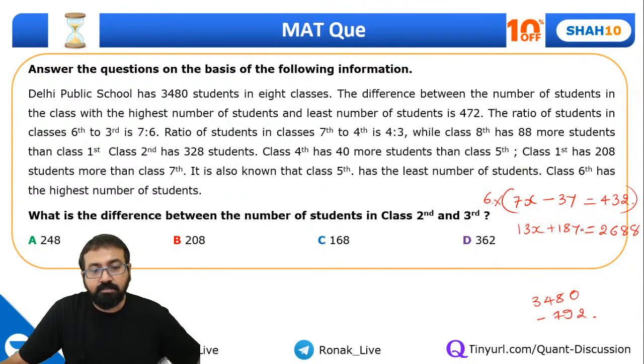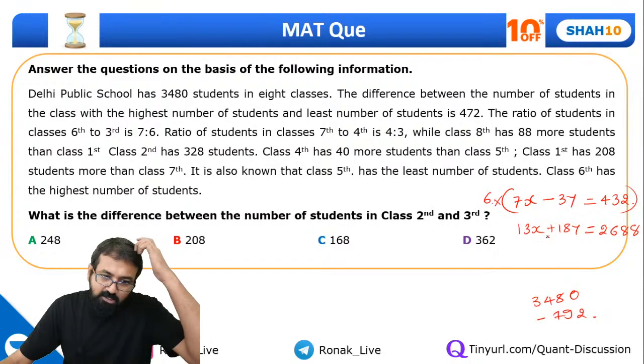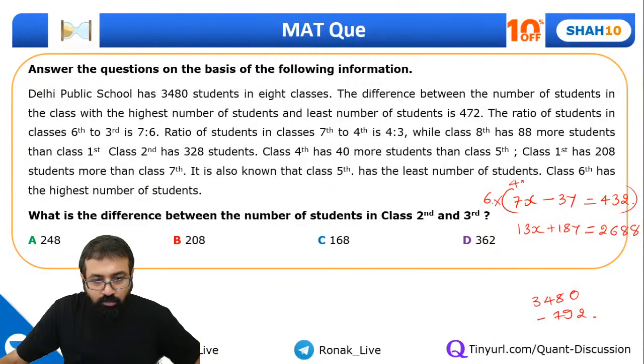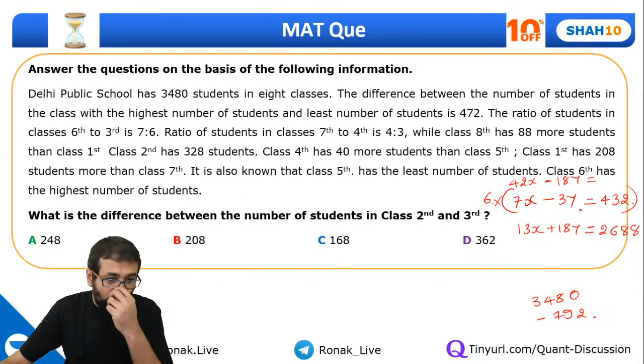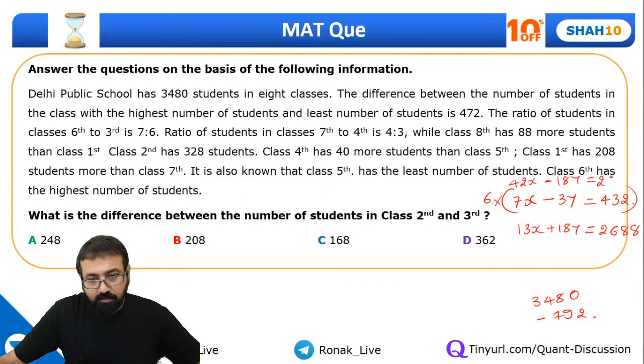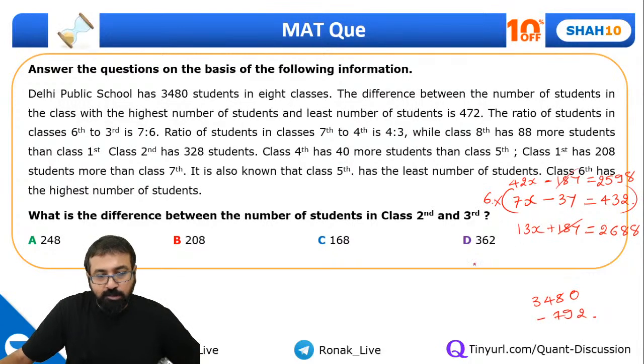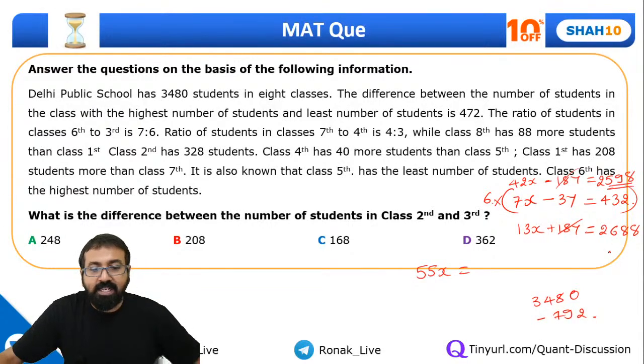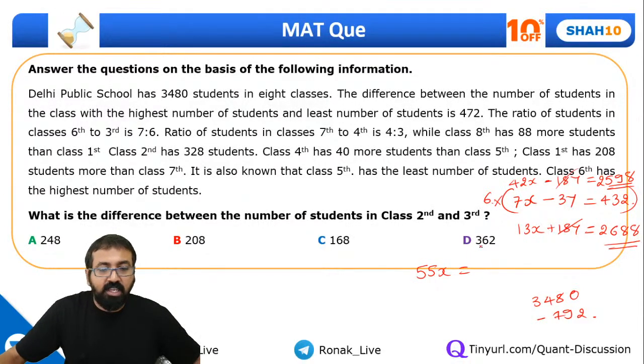So this will become 42x, minus 18y, and 6 fours are 2400 plus 198, 2598, right? If you just add, the y terms will get cancelled off. So 42x plus 13x, it's 55x, which is equal to 2598 plus 2688.